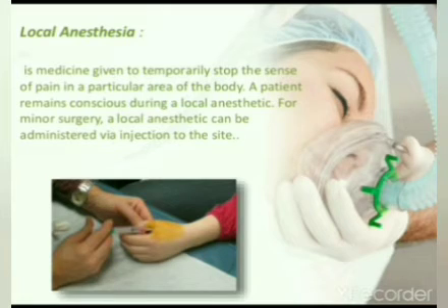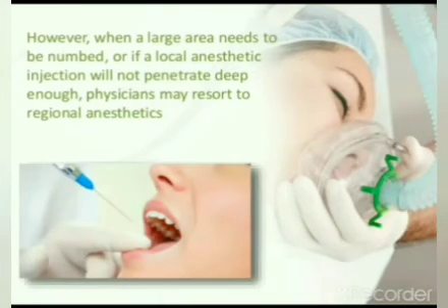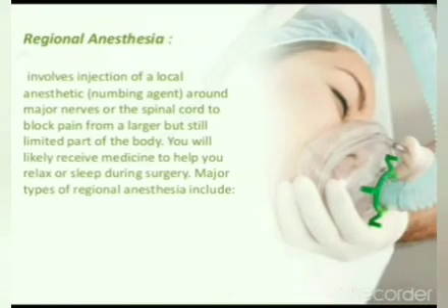For minor surgery, a local anesthetic can be administered by injection to the site. However, when a large area needs to be numbed, or if a local anesthetic agent will not penetrate deep enough, the physician may resort to regional anesthesia. Regional anesthesia involves the injection of local anesthetic around the major nerves and spinal cord to block the pain from a larger but still limited part of the body. You will likely receive medicine to help you relax or sleep during the surgery.